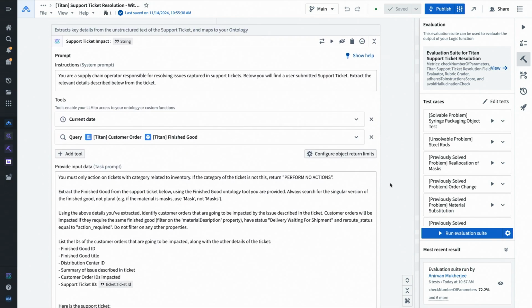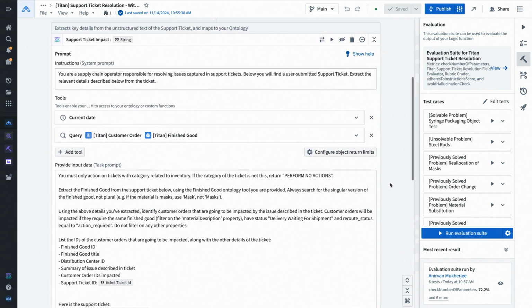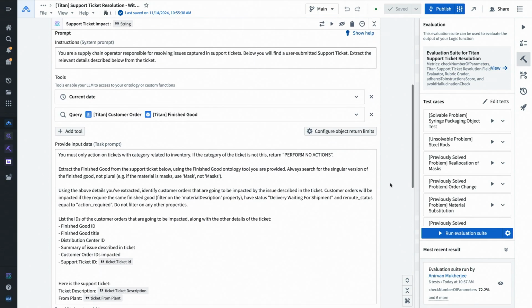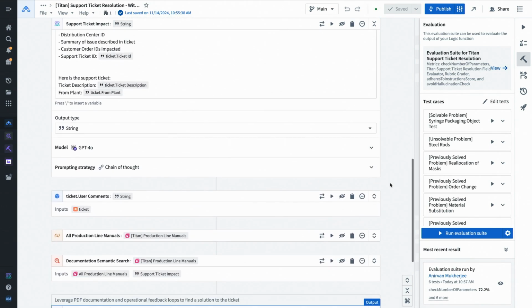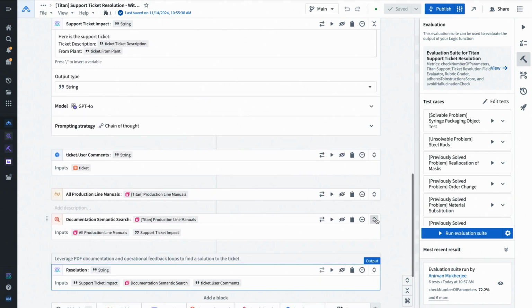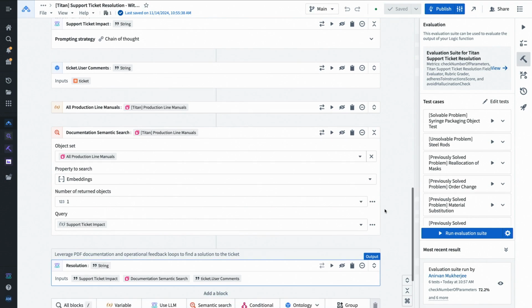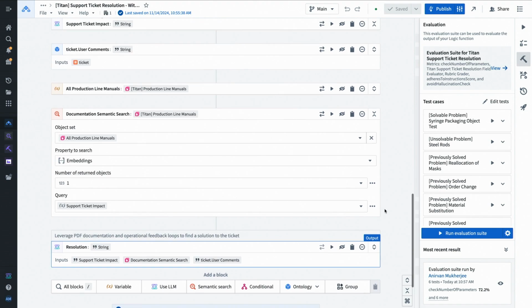So what's the first thing that happens here? We look for what are the orders and goods that are related to this ticket, right? Using the ontology, using queries to the ontology as tools and a large language model. We'll look through relevant production line manuals, right? Using semantic search against the ontology to gather information about what might be relevant to actually troubleshooting this.